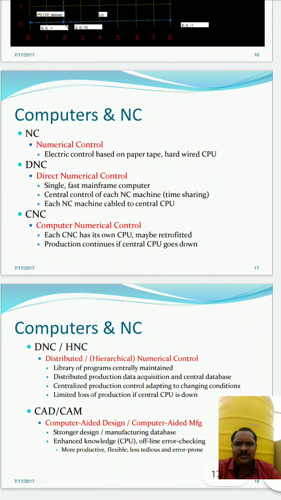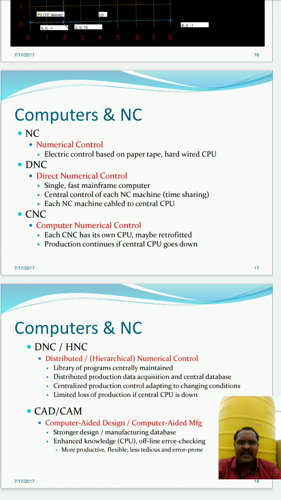Okay, so computers and NC. NC is numeric control, an electric control based on paper tape, with a hard wired CPU. That will be a typewriter type paper, and on that paper we do the typing, which is nothing but the size of the holes, so we call it a punched tape. That punched tape gives the input to the NC machines.